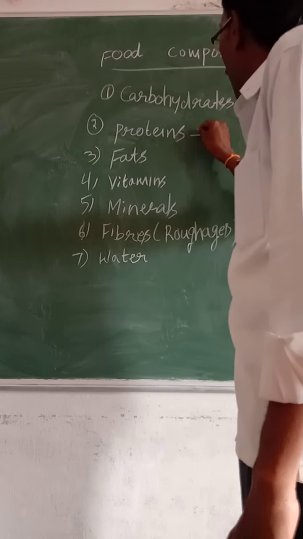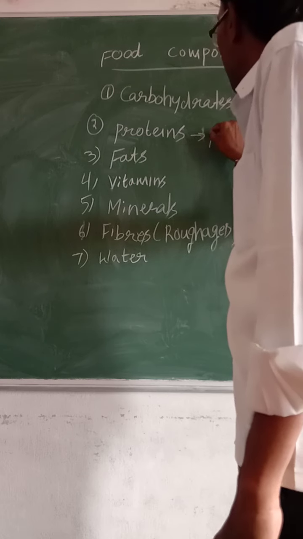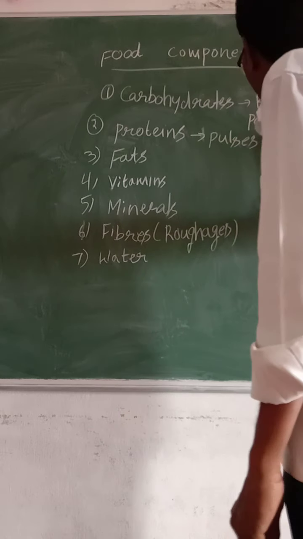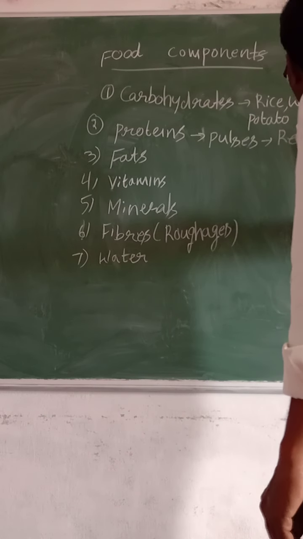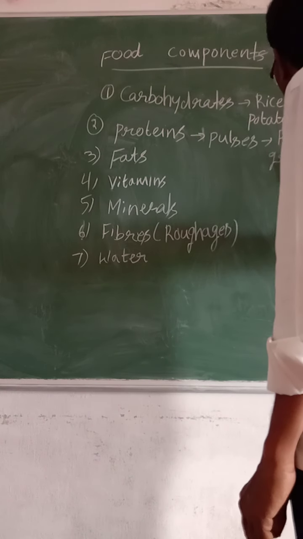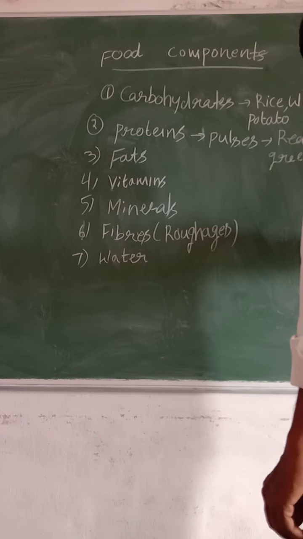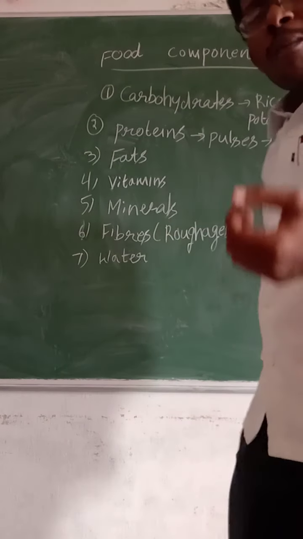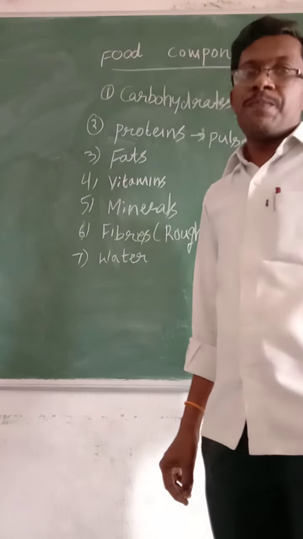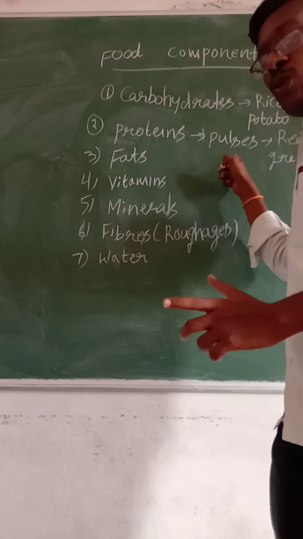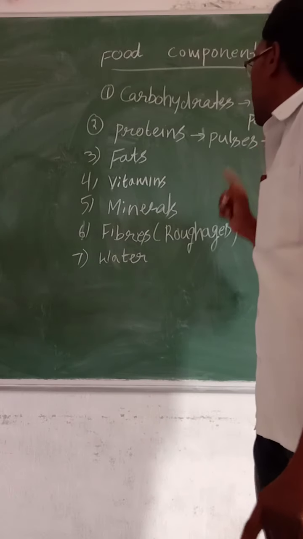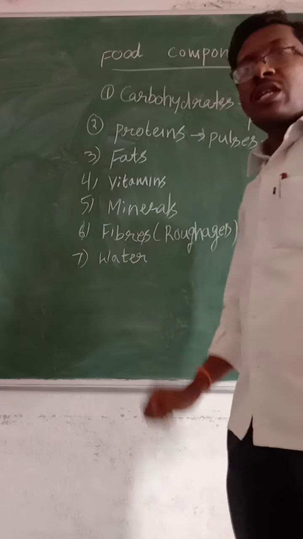Mainly pulses, we call them pulses. Examples are red grams, green grams, black grams, Bengal grams. These are all sources of proteins. Mainly pulses, in Telugu we call them pappu dinusulu. These pulses contain mostly proteins.